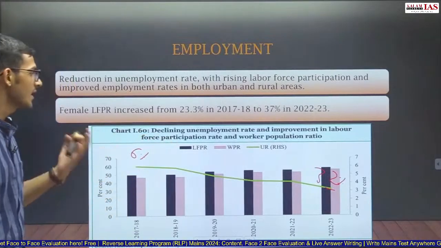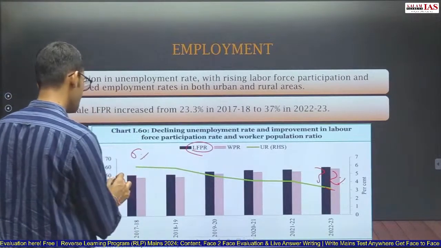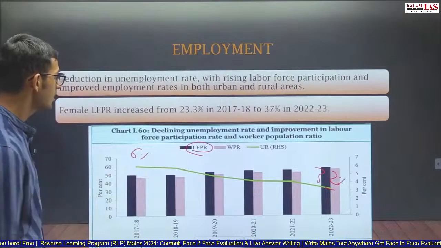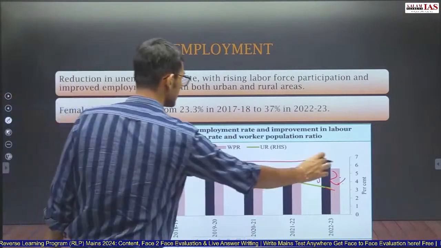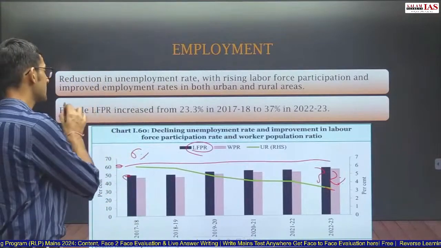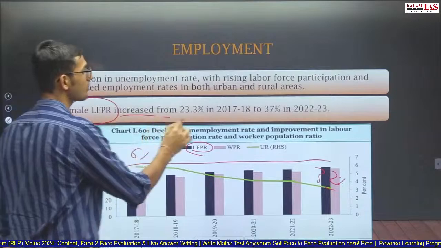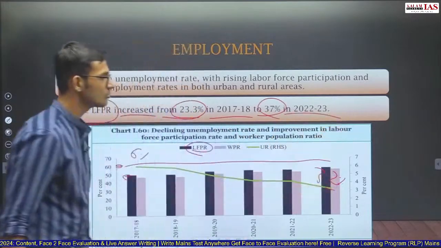This is a good thing. At the same time, labor force participation rate is increasing. Labor force participation rate was around 50%, and is more than 60% currently. Female labor force participation rate specifically has increased from 23% in 17-18 to 37% in 22-23.